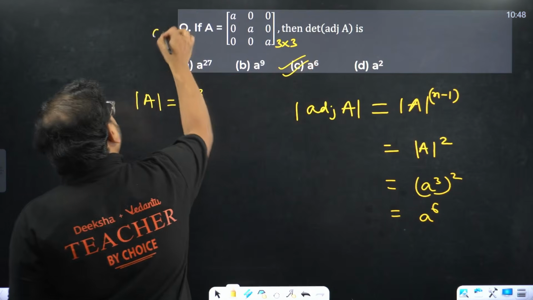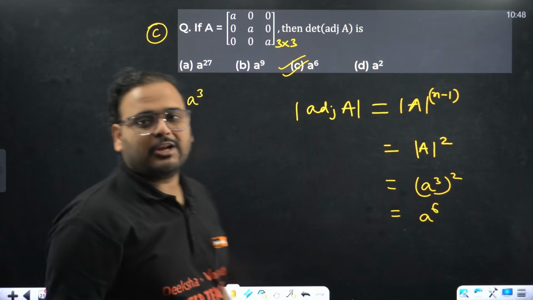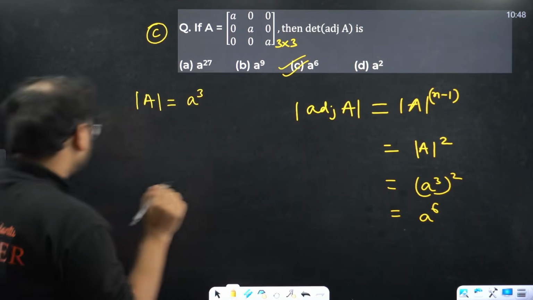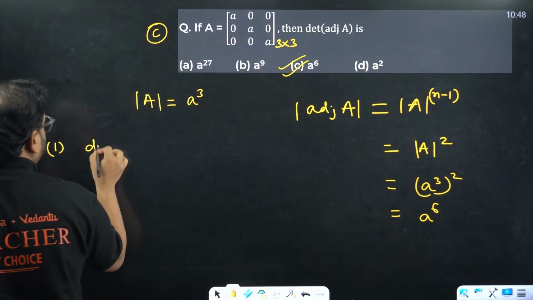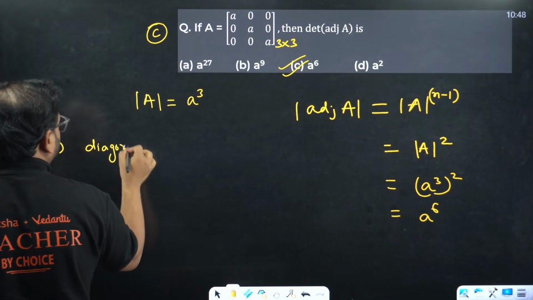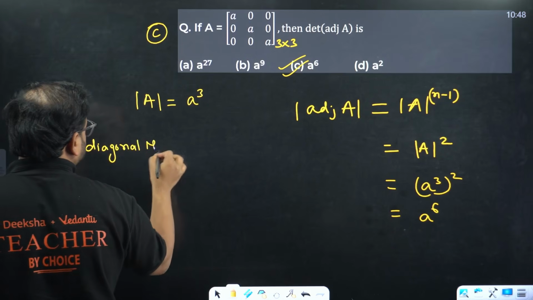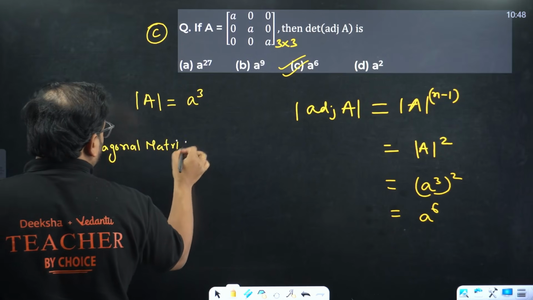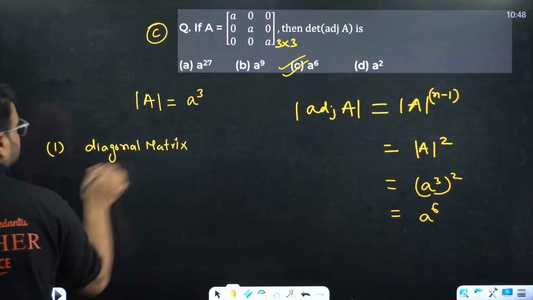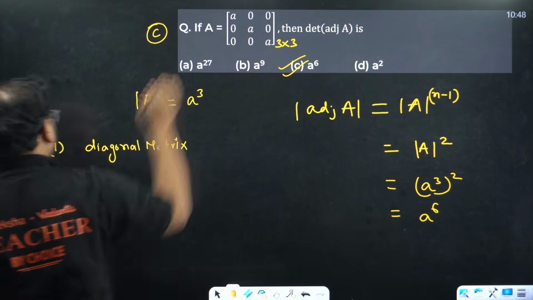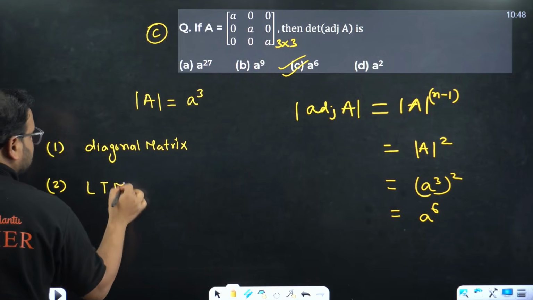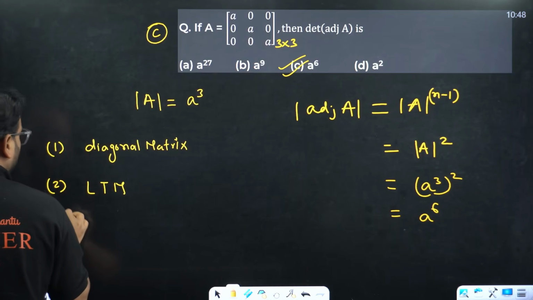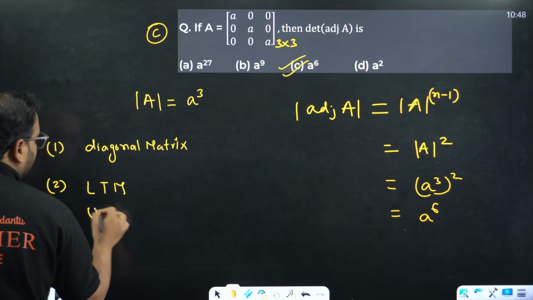That's option C. Acha, I want to tell you one very important thing. So there are 3 cases. Case 1, when it is a diagonal matrix, which can be scalar or whatever it is, okay? A diagonal matrix. This is also a diagonal matrix only, no? Scalar matrix actually. Or it is a lower triangular matrix, okay? Or it is an upper triangular matrix.